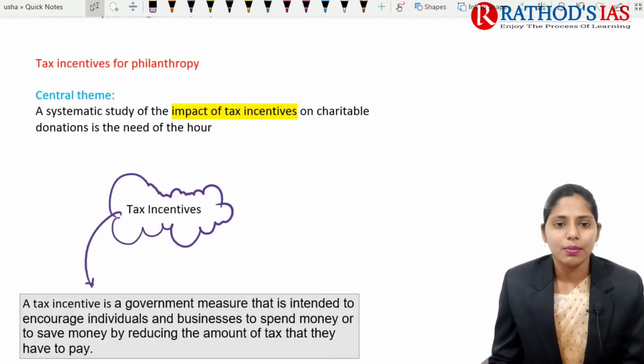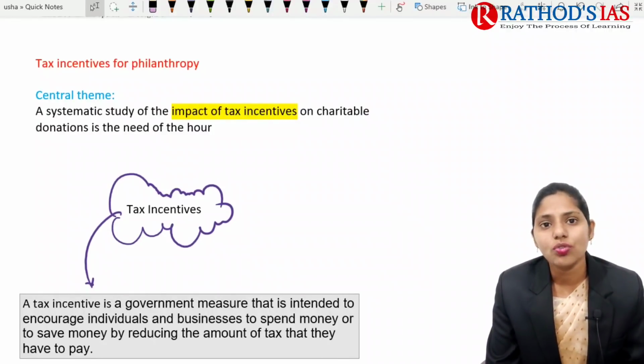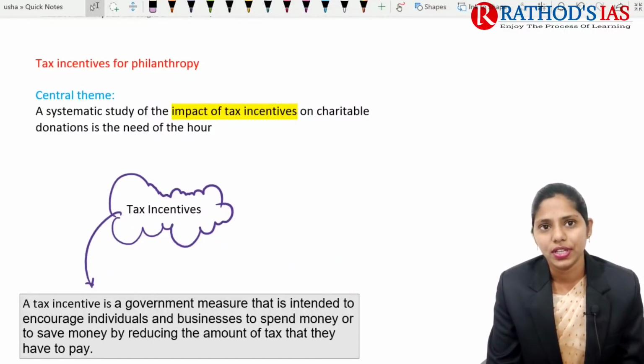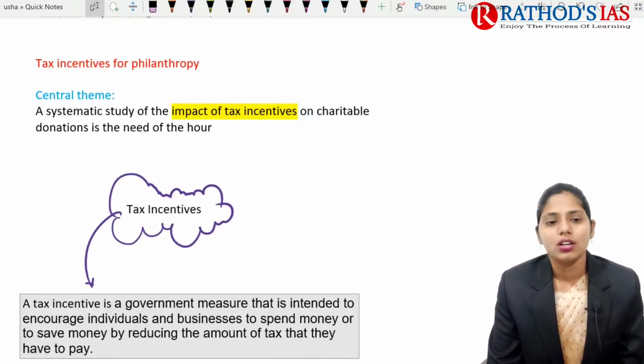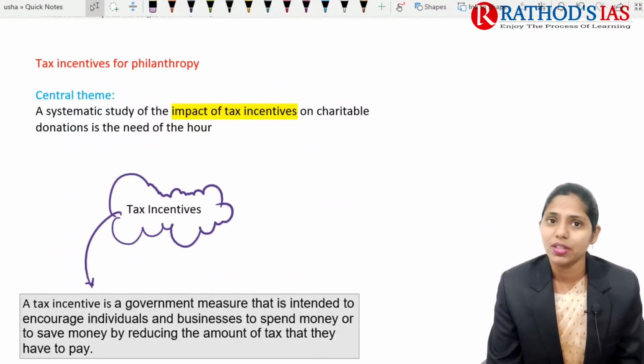If you are talking about the central theme, it mainly says that there is a need for a systemic study of the impact of tax incentives on charitable donations. On these charitable donations, for example, any company which is donating to these NGOs, what will be the impact whenever tax incentives are given by the government?